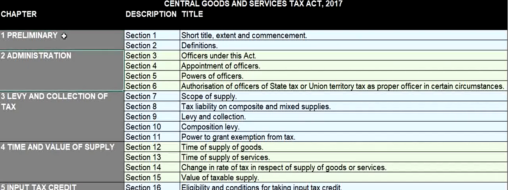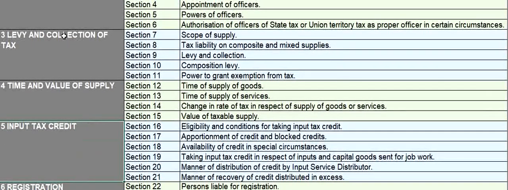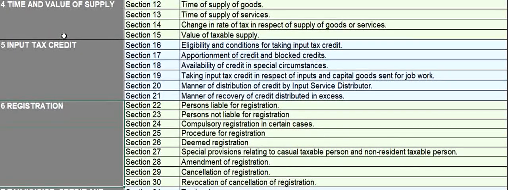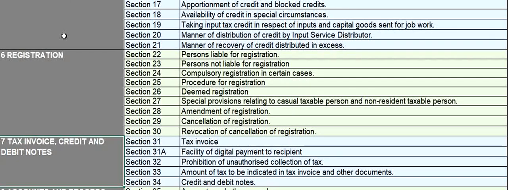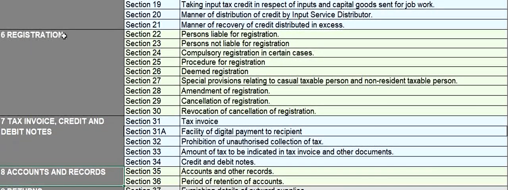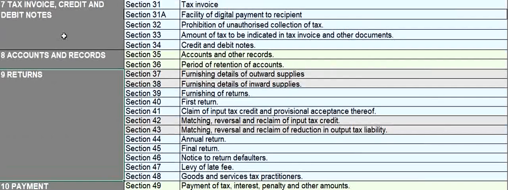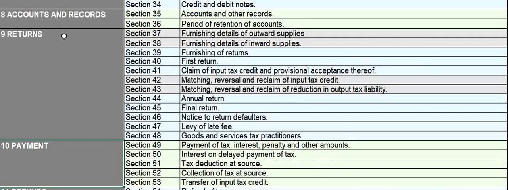Chapter 1 is preliminary, Chapter 2 administration, Chapter 3 levy and collection of tax, Chapter 4 time and value of supply, Chapter 5 input tax credit, Chapter 6 registration, Chapter 7 tax invoice, credit and debit notes, Chapter 8 accounts and records, Chapter 9 returns, and Chapter 10 payment.